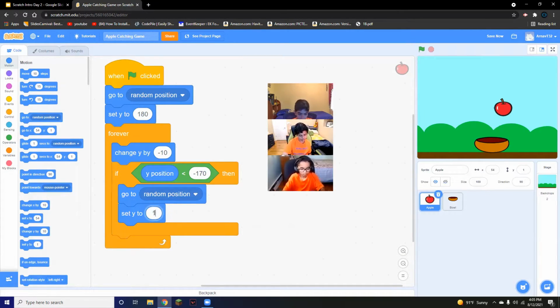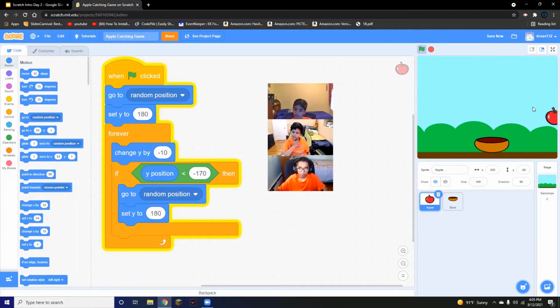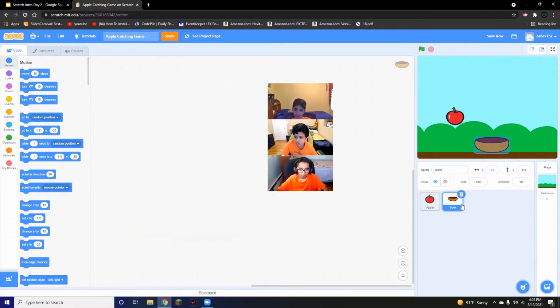Now, if we run this, our apple is coming down from the screen, and every time it reaches the Y position of negative 170, it goes back to the top to a random position and sets Y to 180. So that's how we're going to make our apple fall down forever. From here, Devansh will take the code of the bowl. Make sure to click the bowl to be on that code.